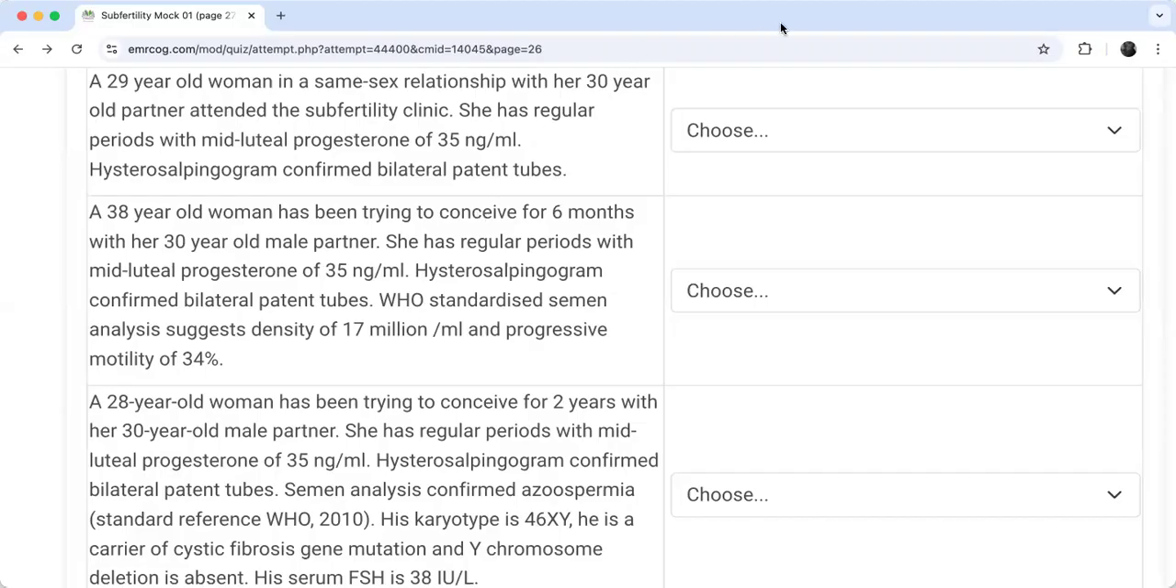Yes. Very good. So let's see, my dears, a 29-year-old in a same-sex relationship. Oh, same-sex relationship. Think of what? With her 30-year-old partner, attending a subfertility clinic. She had regular periods, so no problem in ovulation. Mid-luteal progesterone of 35, and hysterosalpingogram confirmed bilateral patent tubes. So those couples who are of the same sex, how can they have a baby according to the NICE guideline?